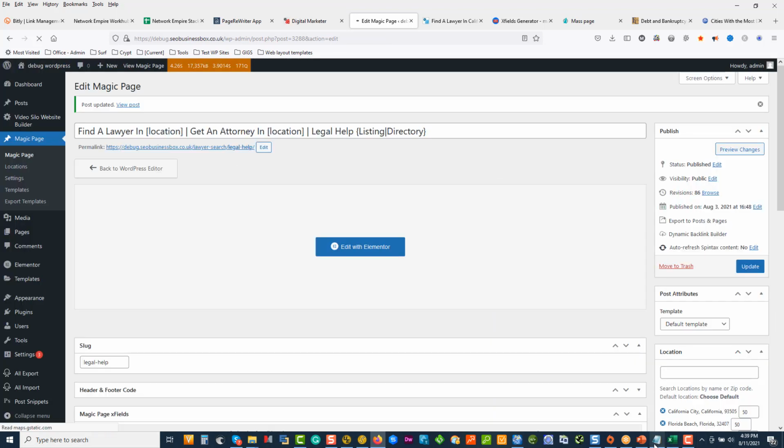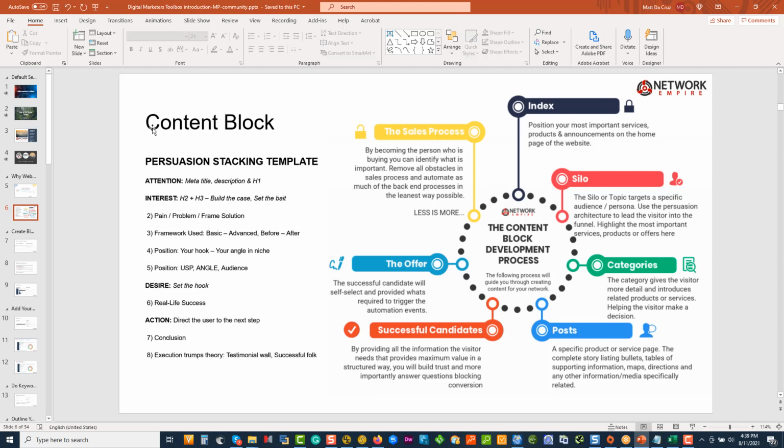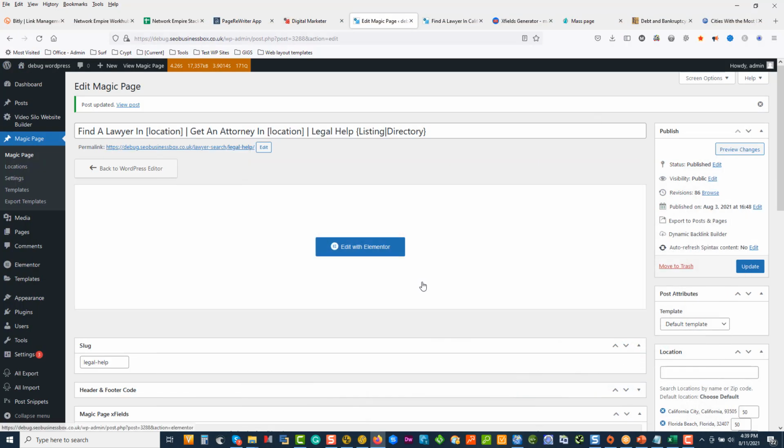So now that you know you've got this ability, what you want to do is plan out your content template. Over here, you've got your content block. You want to persuade the person to go through this process, and you want to highlight the most important things for the silo on this index of this magic page. In the Network Empires members area, we do a Power 1 Hour webinar. I've gone into quite a lot of detail about this, but I'm not going to do it again now. If you'd like to see that, you're welcome to go to the members area and watch that specific webinar where we just focused on the content, utilizing this. But I'm just going to show you quickly what we've got.